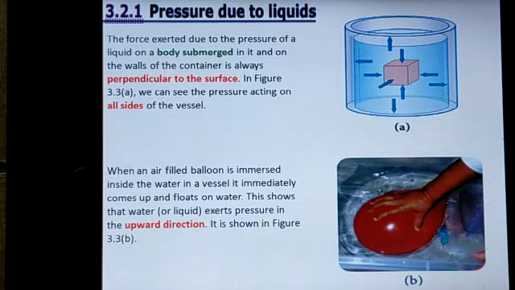In picture A, we can clearly understand there is one object we submerged into the liquid. In such a position, on the surface of the object, the force exerted by the liquid molecules acts equally in all directions on all surfaces of the object. Such a force acts perpendicular to the surface.